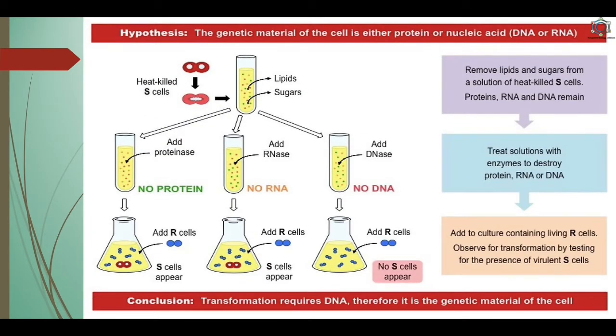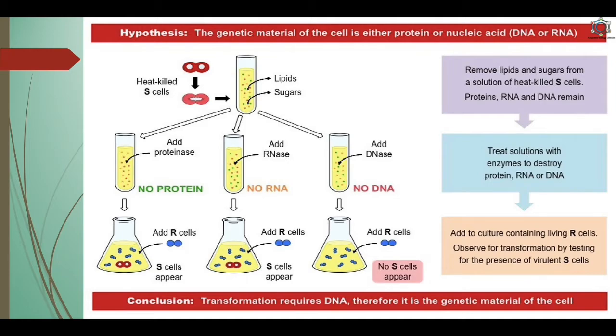Now, here you can see the hypothesis that the genetic material of the cell is either protein or nucleic acid, that means DNA or RNA. Lipids and sugars are removed from a solution of the heat-killed S cells, so in the solution only proteins, RNA and DNA remain. After this, the solution is treated with enzymes to destroy protein, RNA or DNA: when proteinase is added, no proteins; when RNase is added, no RNA; and when DNase is added, no DNA.